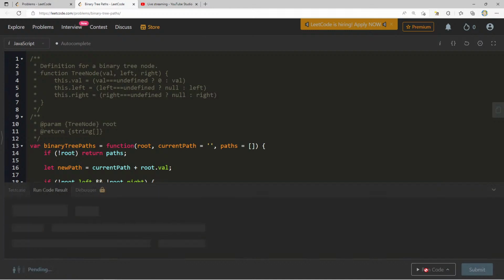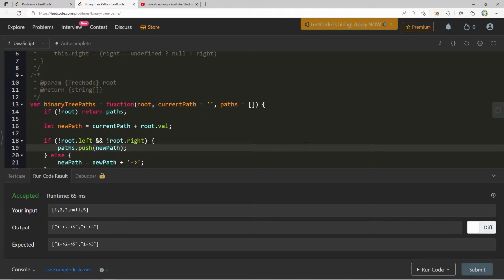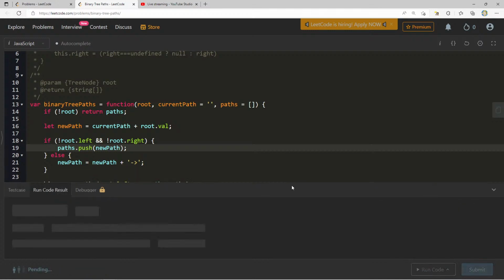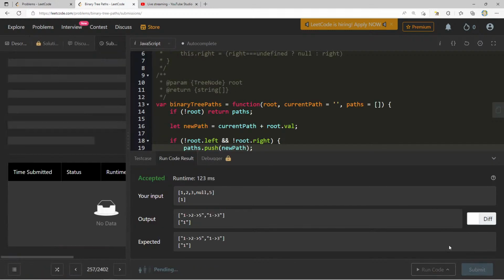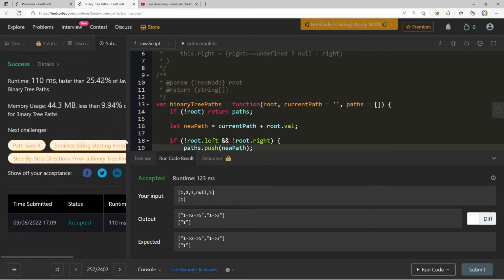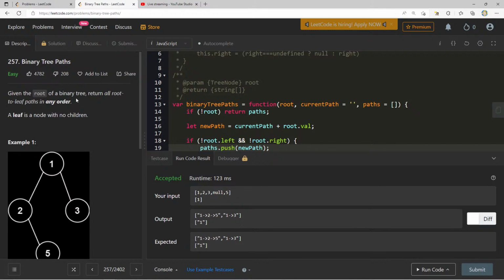So let me just run this and see what this gives us. 1, 2, 5, and 1, 3. Okay, looks good for that first test case. Let's see the next one. I have a 1 and a 1. So let's go ahead and submit this. 25.42. Sweet.